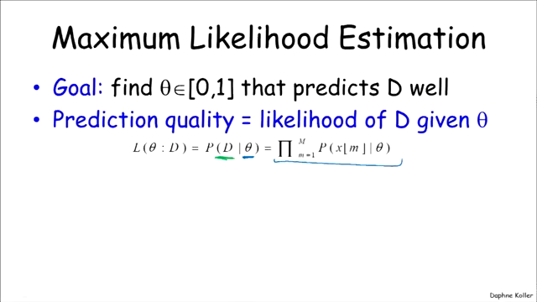And so now let's think about what that is in the context of a concrete example. Let's assume that we have tossed this coin 5 times and we have 3 heads and 2 tails, or 3 ones and 2 zeros.